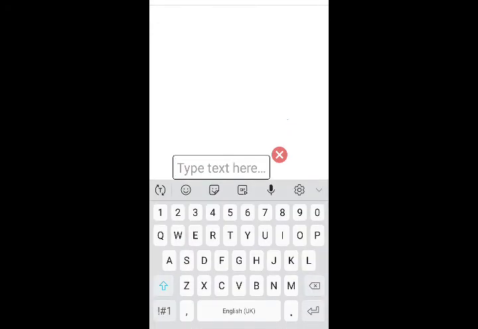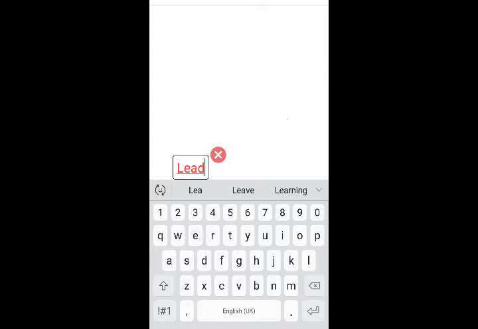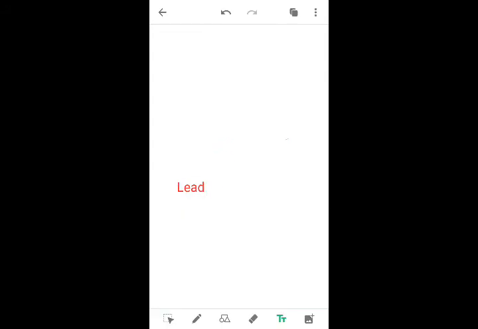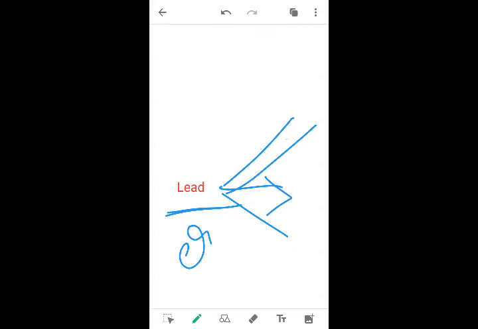I write the spelling here: L-E-A-D, lead. Lead means something to guide, to direct, give directions, lead us somewhere. So how do we pronounce this? Lead. I write it in Telugu.